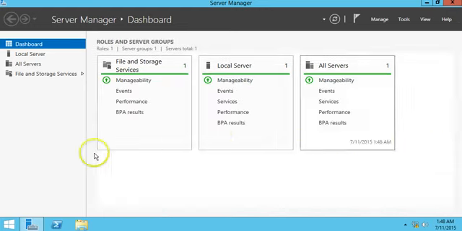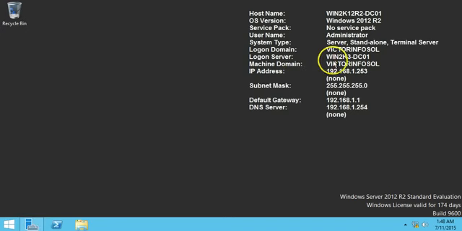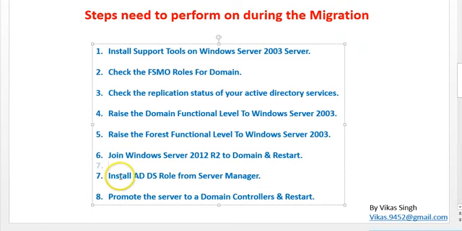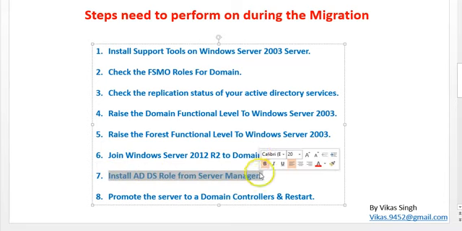And now you can verify I have logged in with the administrator account, and the login domain is Victor Infosol, and my login server is win2k3dc01, and my machine domain is Victor Infosol.